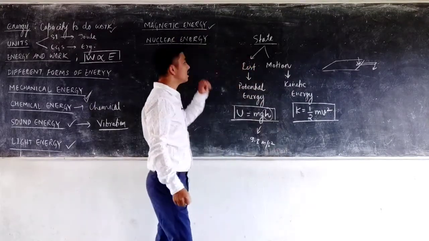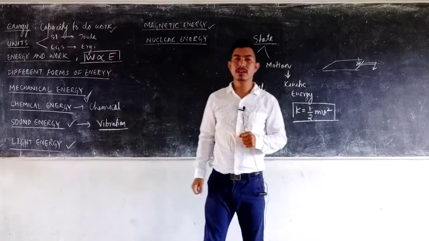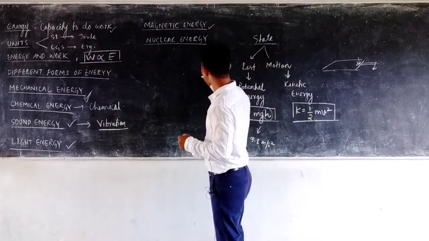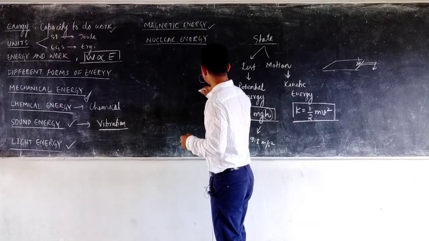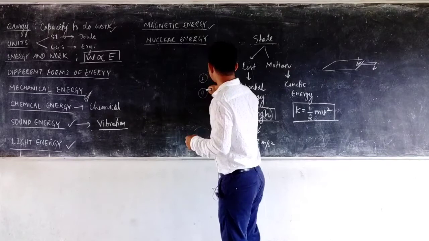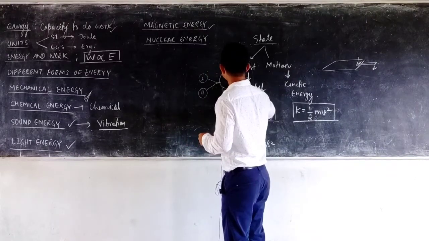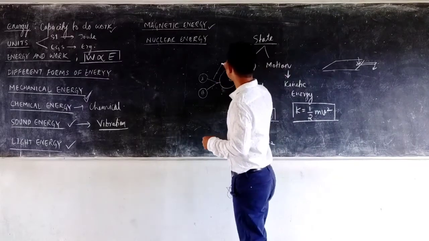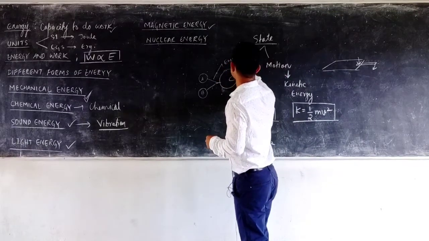Now coming to nuclear energy. What is nuclear energy? You will learn in your higher classes that two smaller nuclei A and B can combine to give a larger nucleus C. In that case a huge amount of energy is generated.